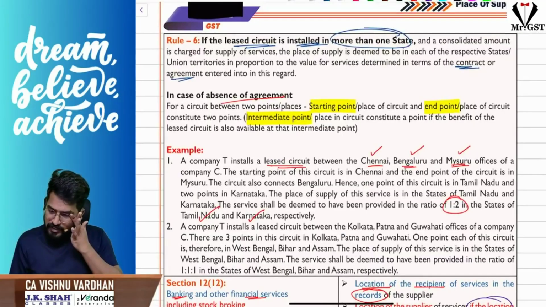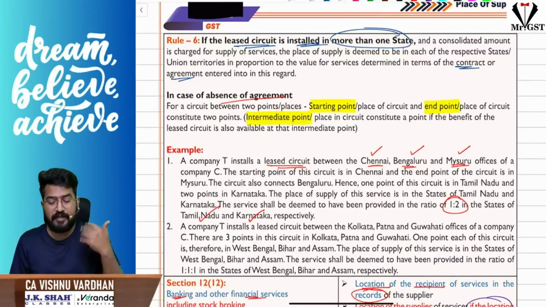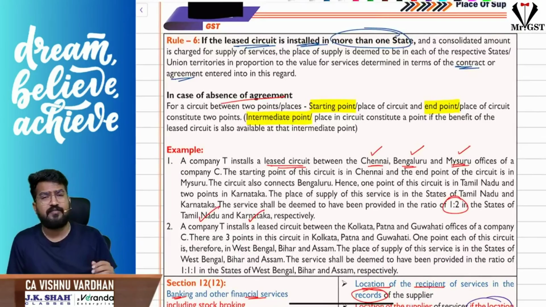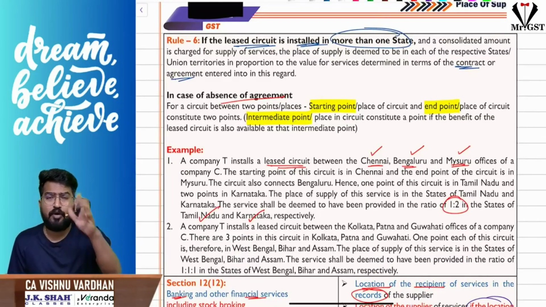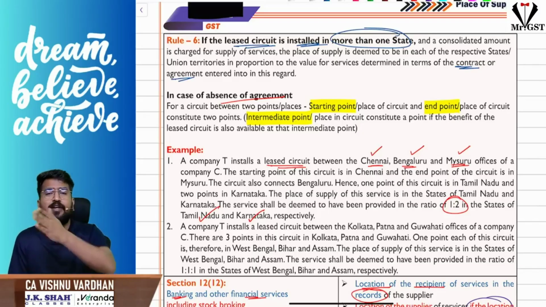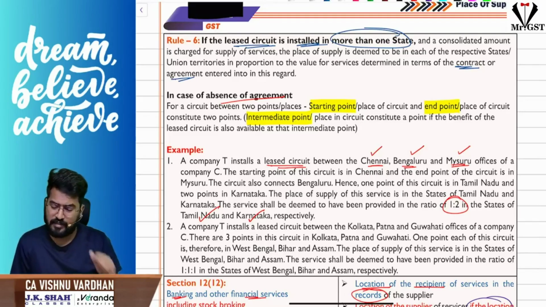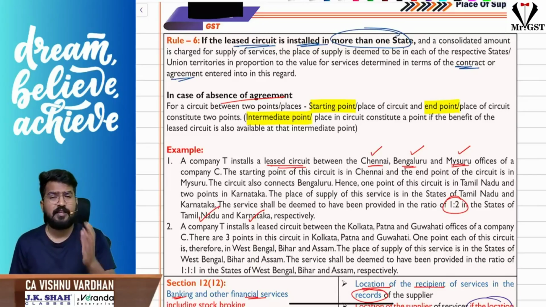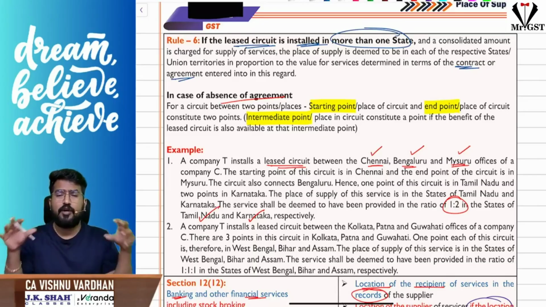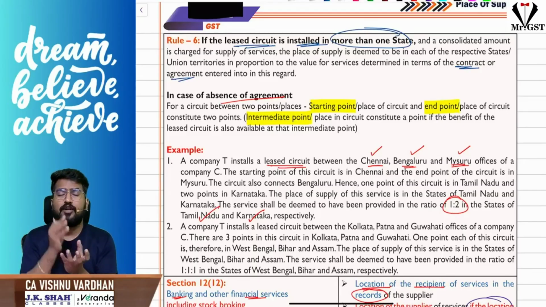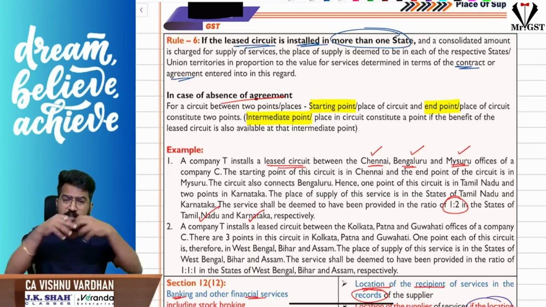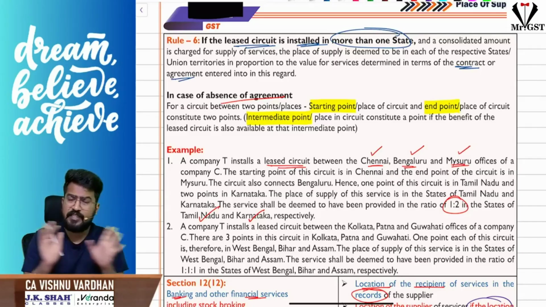Now, if these telecom services are provided in more than one state, where they are installing these leased circuits in more than one state, each state will be a place of supply, where there is a point installed. There will be some starting point, ending point, or some intermediary point from which they will be extracting the benefits of this leased circuit. In such a case, you count the starting point, ending point and intermediate points based on how many points are located in each state, and in that proportion you distribute. Every state is a place of supply for sure.